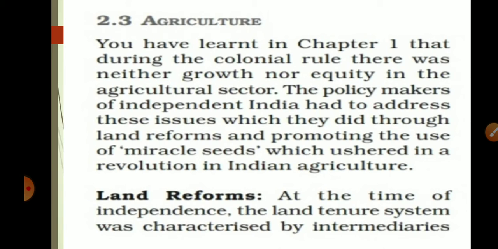After independence, some policies had to address how to overcome the problems of the agriculture sector. The first step taken was land reform. At the time of independence, the land tenure system was characterized by intermediaries, called zamindars and jahagirs, who mainly collected rent from the actual tiller of the soil without contributing toward improvement on the farm.